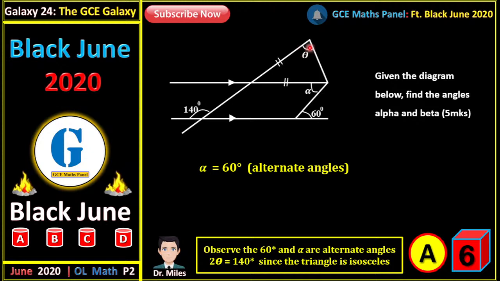So this angle theta, this other angle here beside alpha, is also theta. Why? Because this is an isosceles triangle, and the sum of these two angles gives us 140 degrees. Therefore, theta is equal to 140 degrees divided by 2, which is 70 degrees. So our theta is equal to 70 degrees.